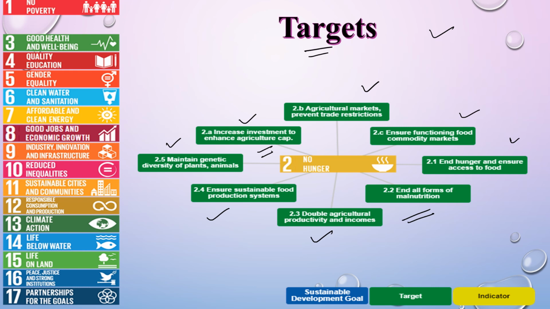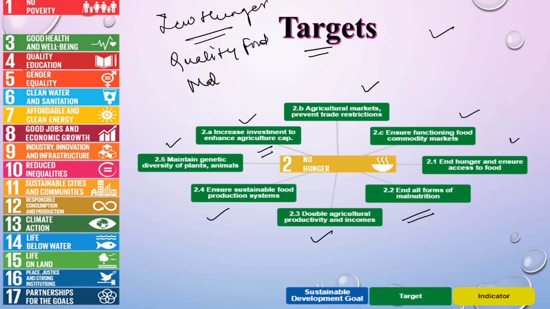So in this goal, we have to achieve zero hunger. Zero hunger is where everyone gets quality food. Everyone should get quality food, and malnutrition in all its forms should end.